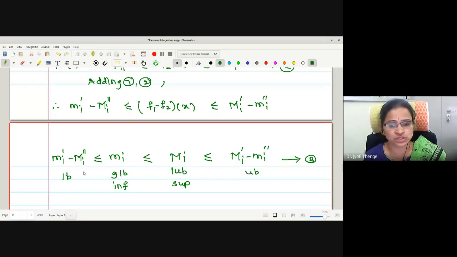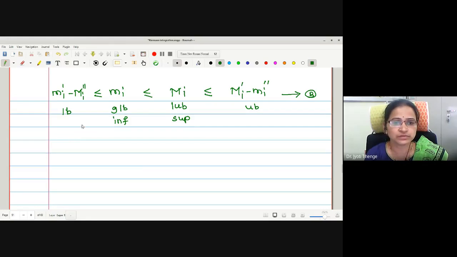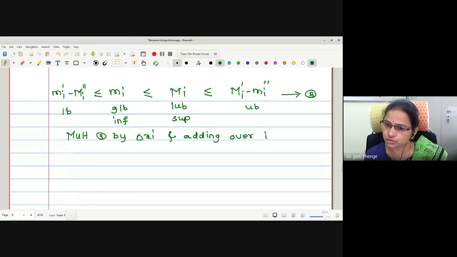And what is the next procedure? Once I obtain the bound, I have to convert it to the sums, upper sums and lower sums. Then how can I convert it to the sums? What should be the multiplier? Summation. Good. We will multiply by delta xi and add over i equals 1 to n, right?